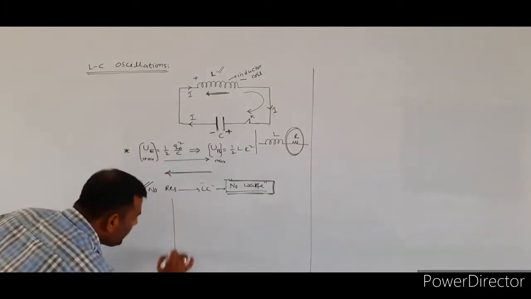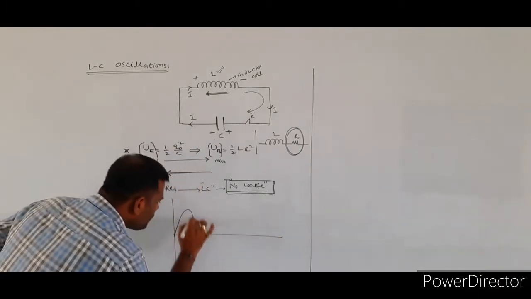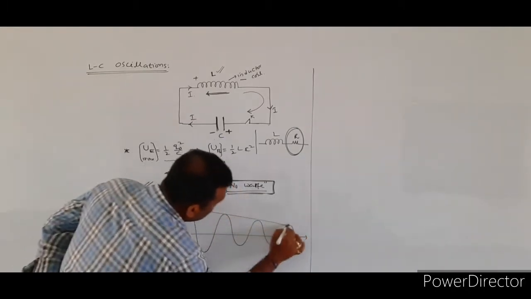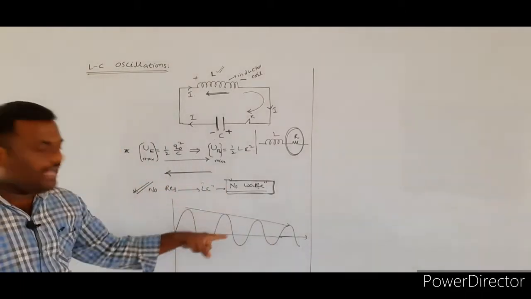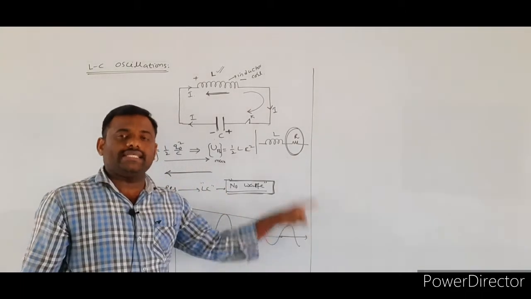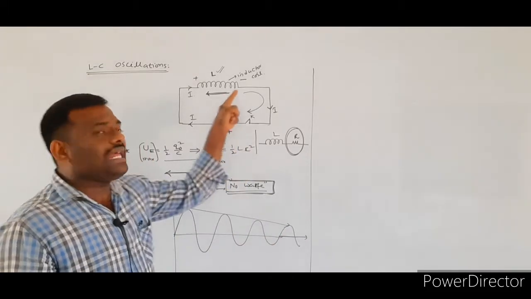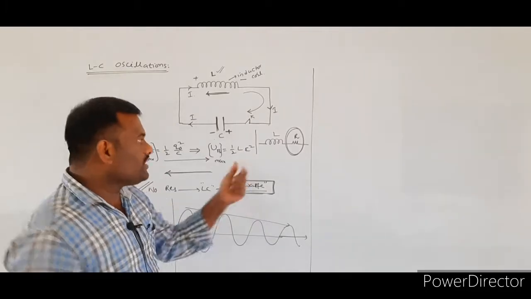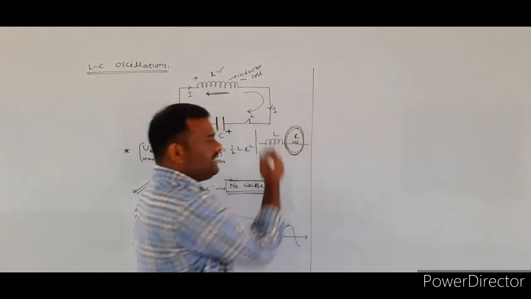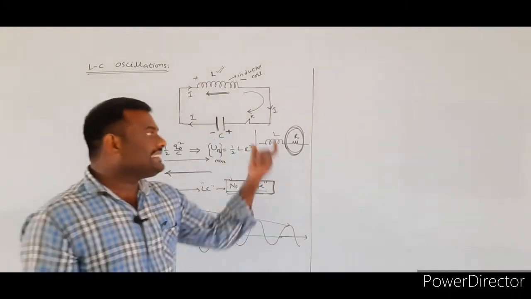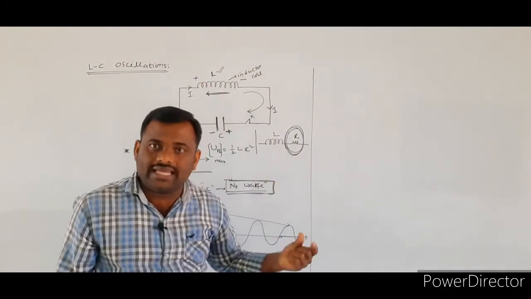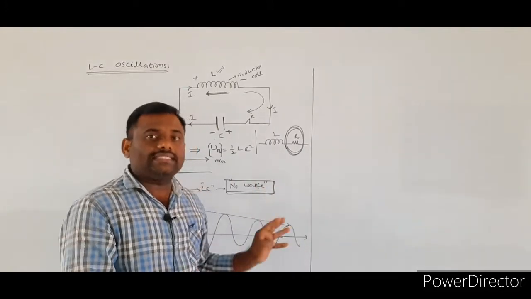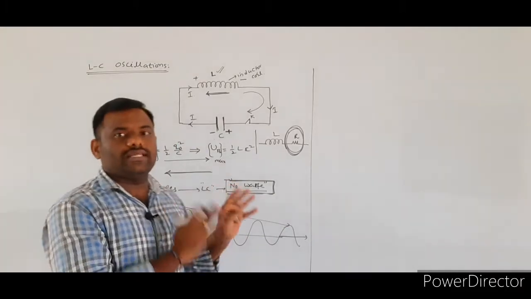This is a representation of LC oscillations. The magnitude of the LC oscillations gradually decreases, and at a particular instant the total energy in the LC circuit will be wasted because of the resistance present within the LC circuit. The energy wasted in the LC circuit appears in the form of heat energy. So this is the working of the LC oscillations.